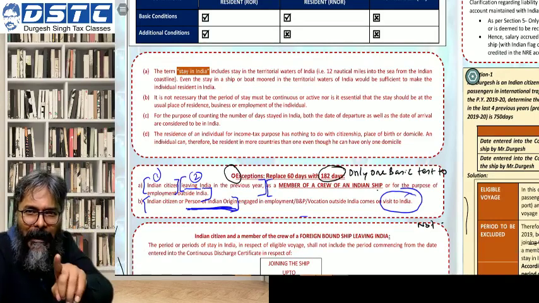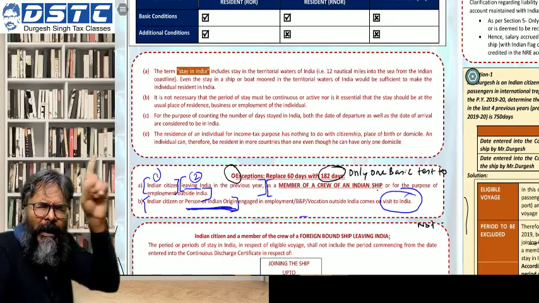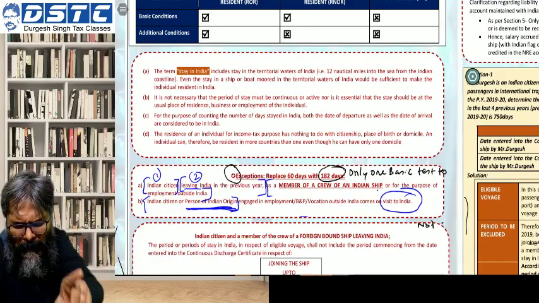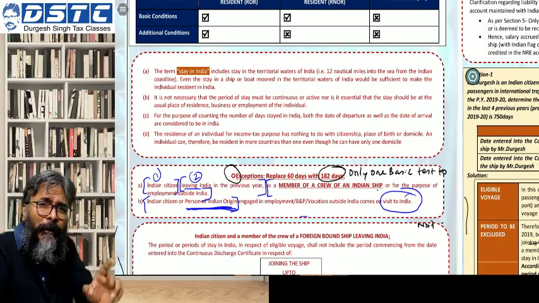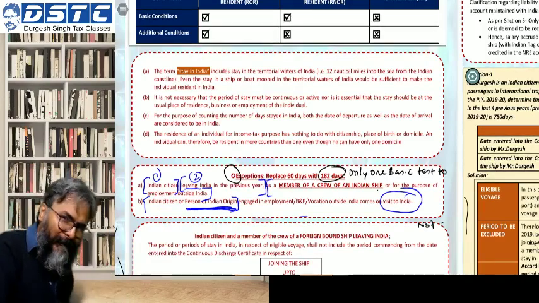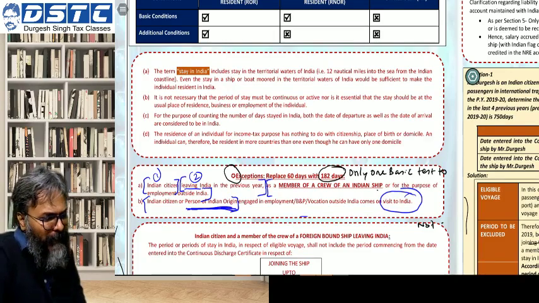So again, for those who are an Indian citizen or a person of Indian origin coming to India for visit purpose, only one basic test would be applied, which is of 182 days.